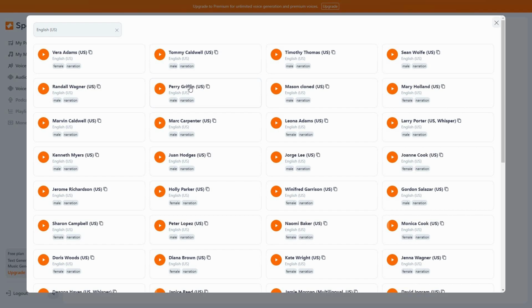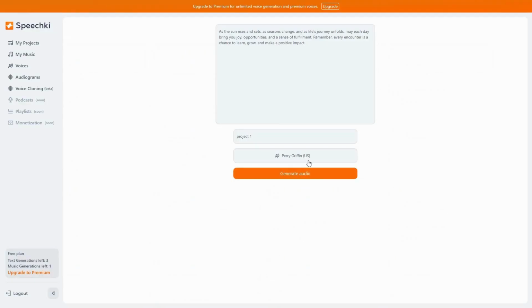So I'm simply going to click on this name. And as you can see, now it is selected. Now all I have to do is click on audio and it is going to create the audio based on this text. So let's click on generate audio.